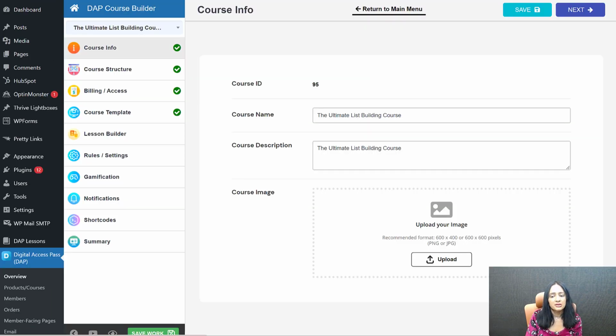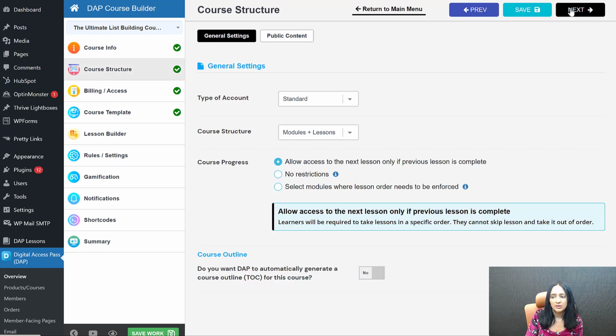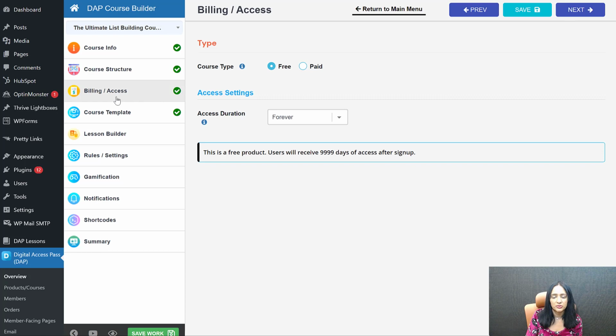All right, this is the DAP backend, and this is the course builder. You can see this is the name of the course, description. You can update it later. Upload an image for your course, whatever image you want. I'm just going to upload a random image here, this one. Then next. So all of this has been set up for you, right? This course is completely built for you. You don't have to do much.